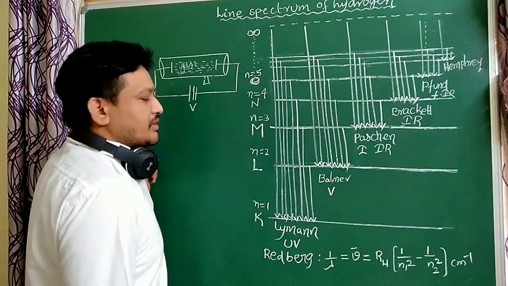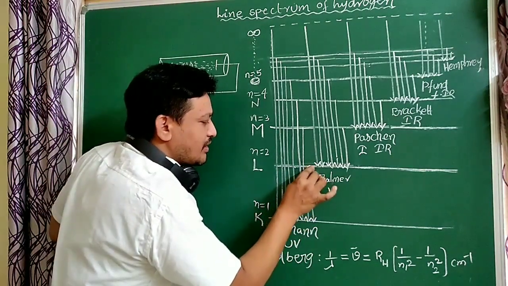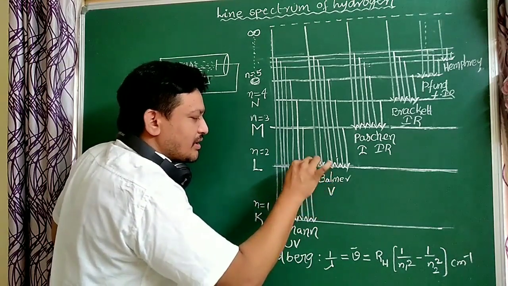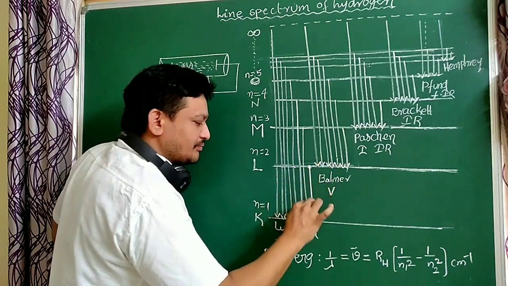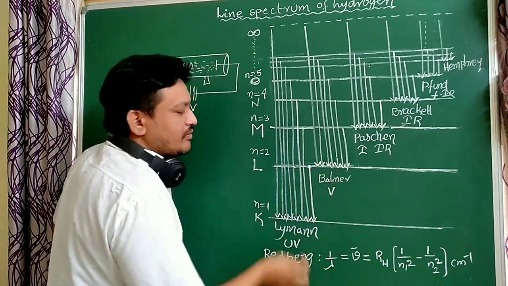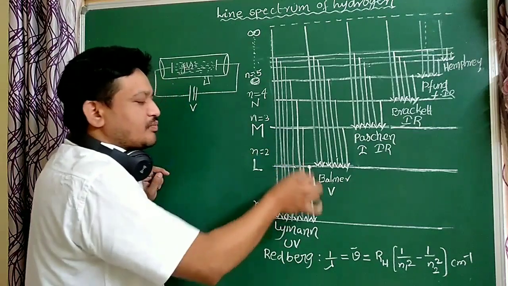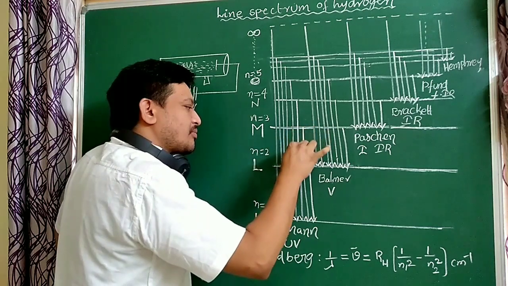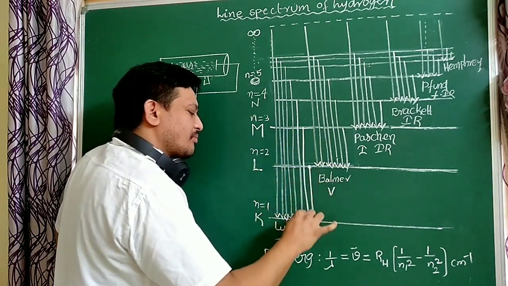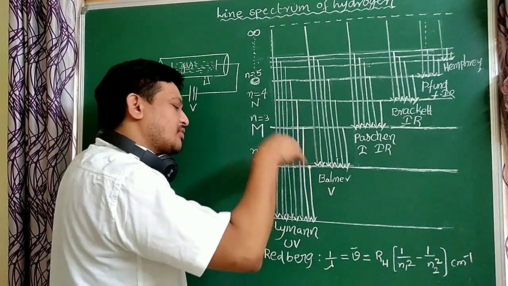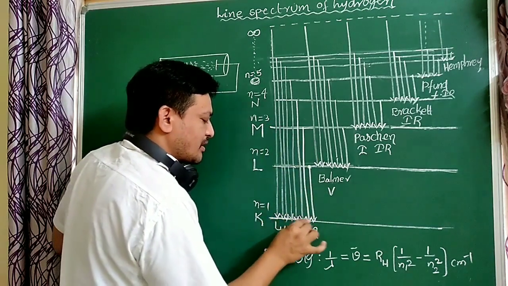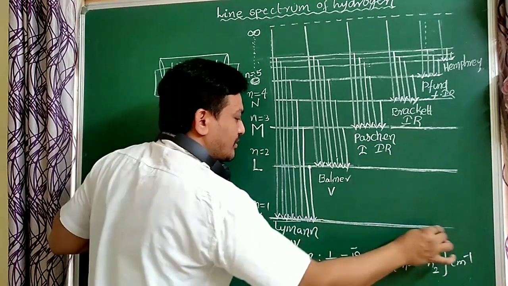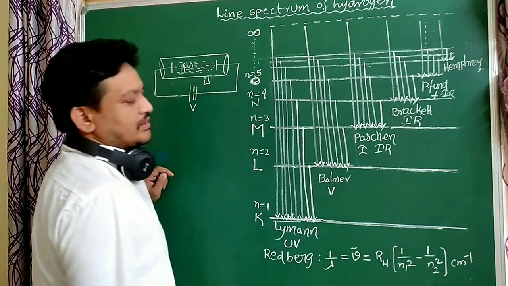Suppose the electron is present in the second orbit. This is the first orbit, this is the second orbit. The electron present in the second orbit comes back, and one line is formed. Next, the electron present in the third orbit comes back, and one line is formed, directly to the ground state. This is the ground state of the atom. The first orbit is called the ground state, ground orbit or first orbit.